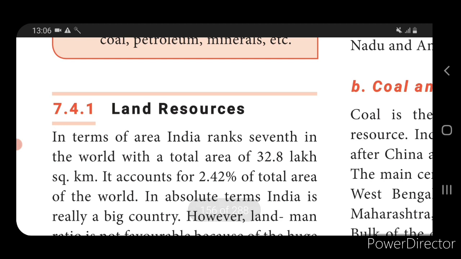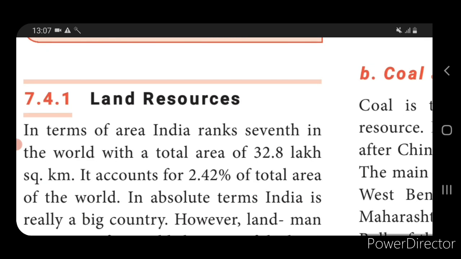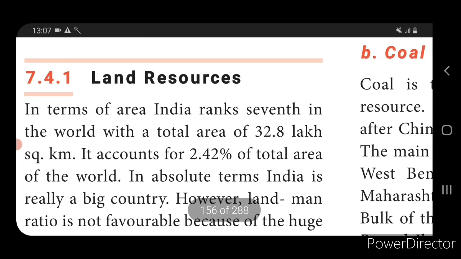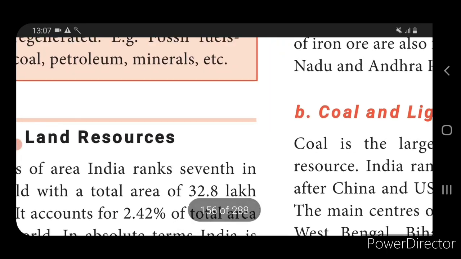So land resources means the area. See here, India's rank in area is 7th position in the world. The total area is 32.8 lakh square kilometers, which is 2.42% of the total area of the world. So India is really a big country. Okay. So everything is favorable for India. So India has very good natural resources.